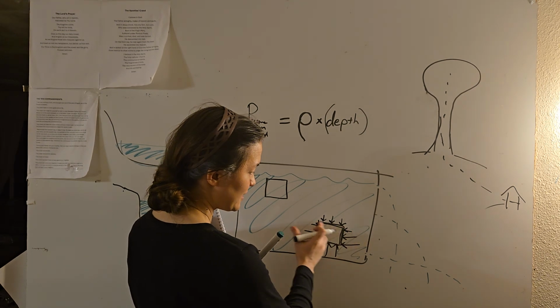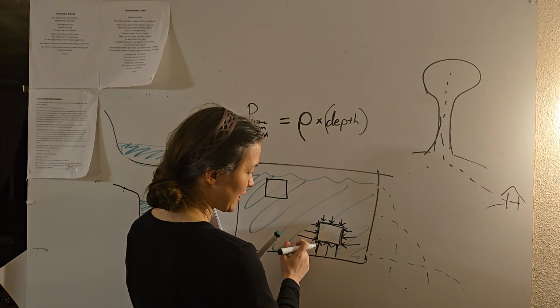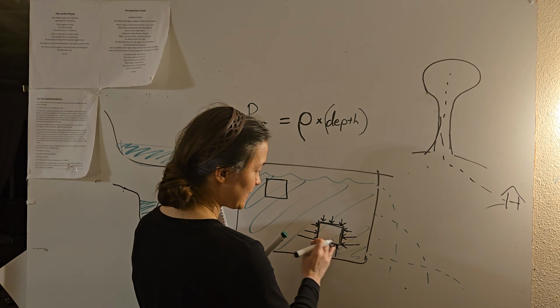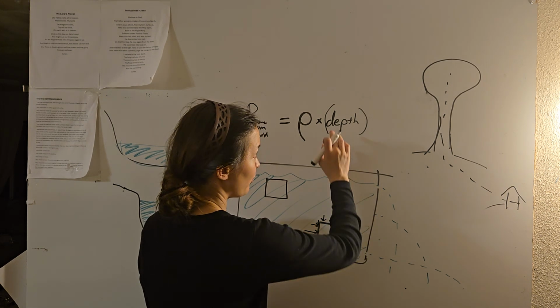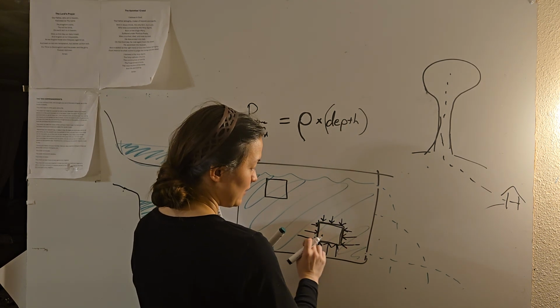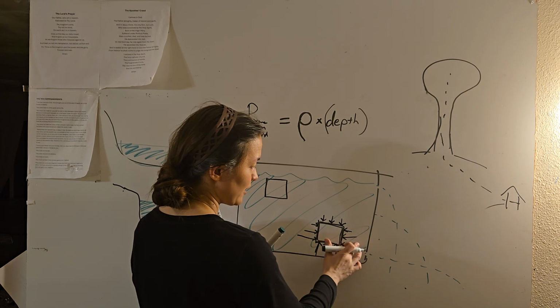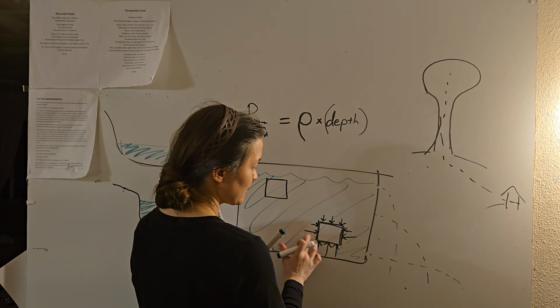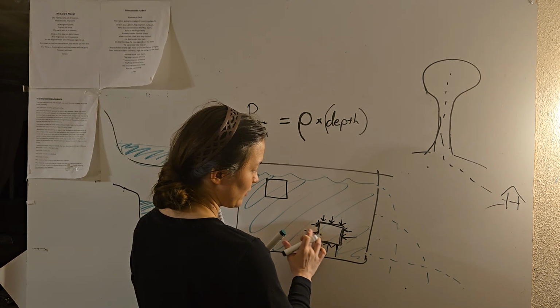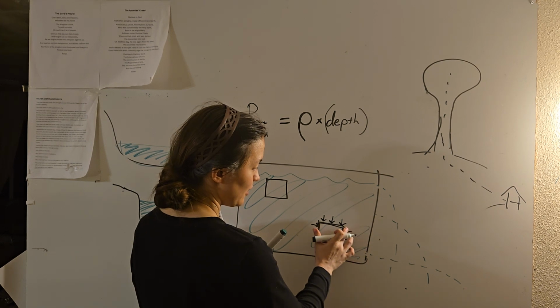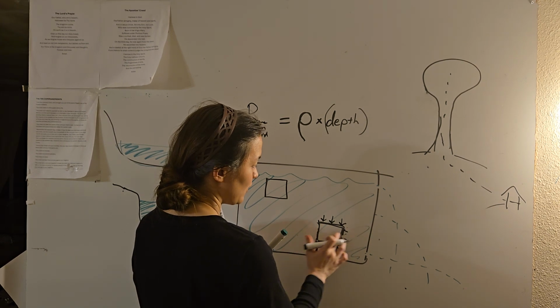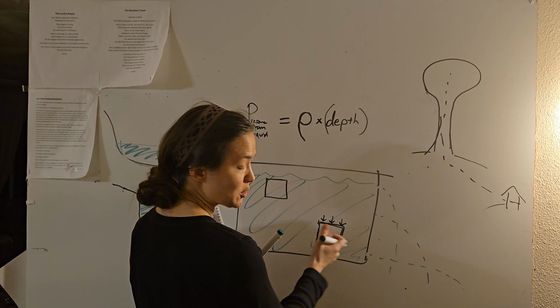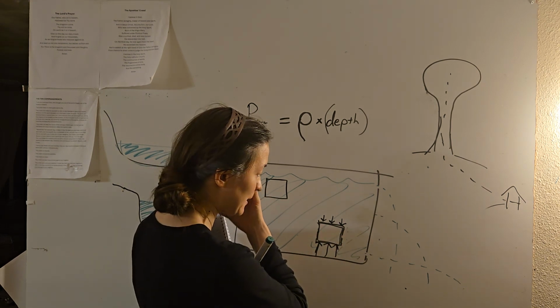The pressure on these sides of the box doesn't really matter because they're perfectly canceled out. We know that the pressure on this side is exactly the same as the pressure on this side because remember, the pressure depends on the depth. So here, these are going to perfectly cancel out. So the box isn't going to even feel it. Here, perfectly canceled out, same depth. Here, perfectly canceled out, same depth. So it's like that tug of war, it has no effect because it's perfectly balanced on both sides.